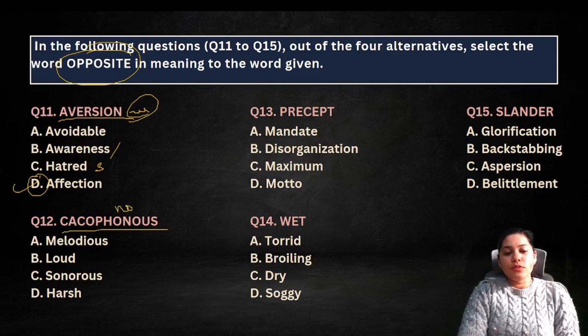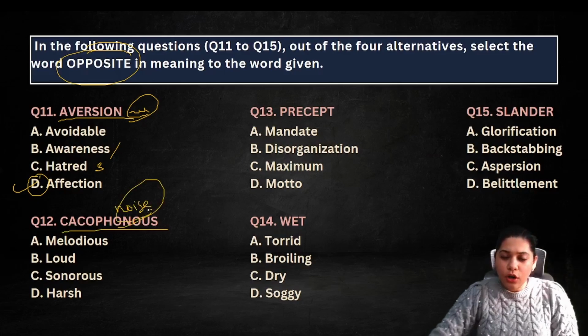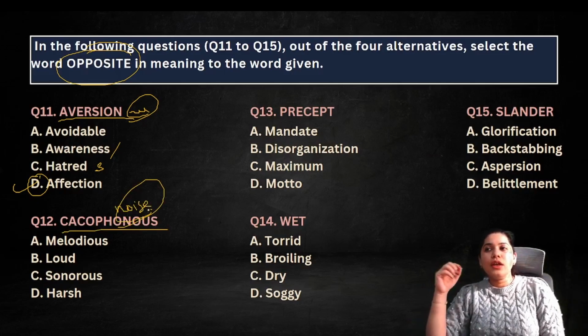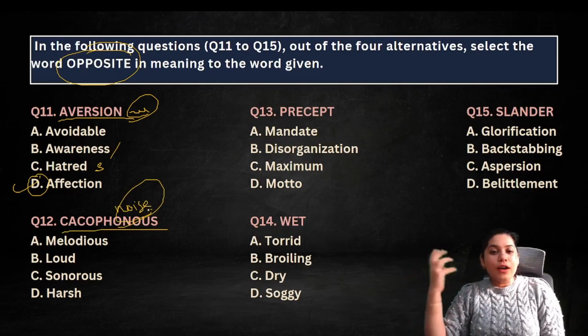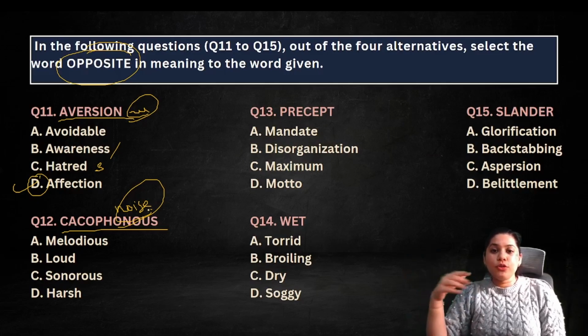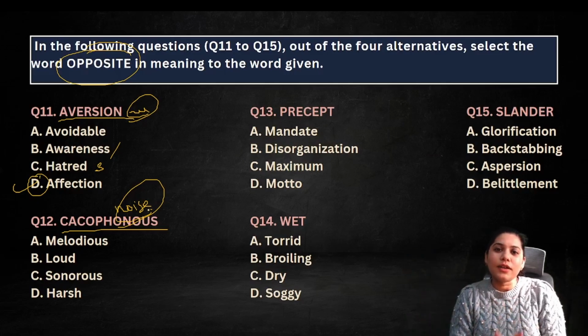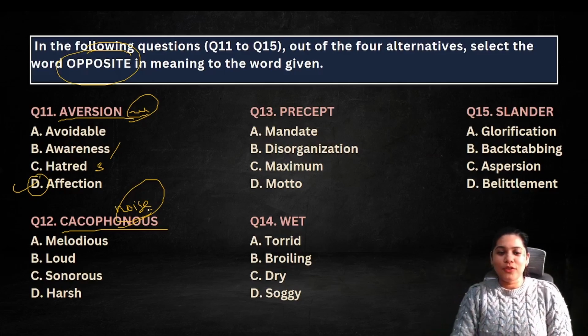Cacophonous. Cacophonous means noise. There is a lot of cacophony in कुंभ right now. वहां जाओगे शांति नहीं मिलेगी. इतने सारे लोग हैं, people will be making noise. You can't study going to the कुंभ कि चलो आज वहां जाके पढ़ाई करते हैं. Not possible. There's a lot of cacophony there.